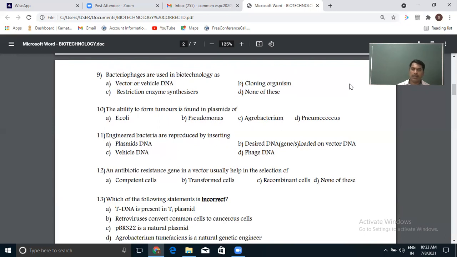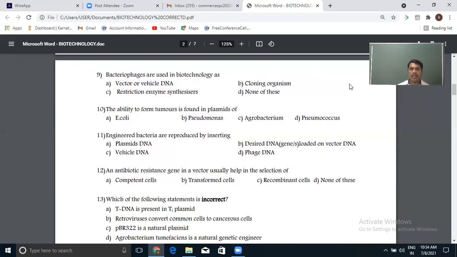Now E. coli is not the answer here, as its plasmid doesn't have the Ti or tumor inducing gene. Pseudomonas, of course, is a bacteria, but even Pseudomonas doesn't have the tumor inducing gene. So I'll directly come to the answer, Agrobacterium.